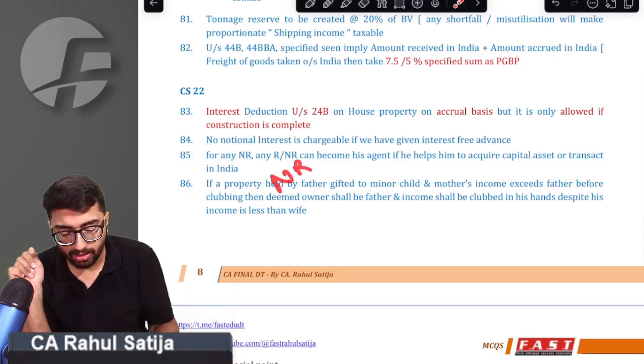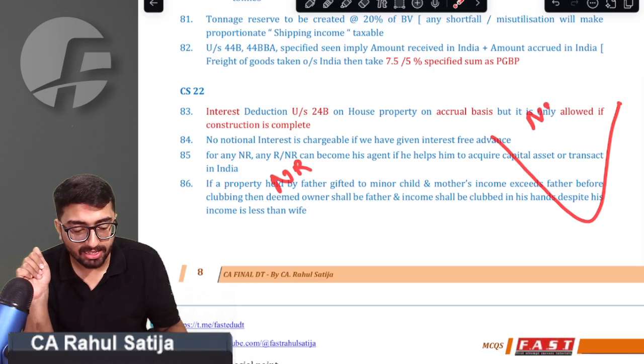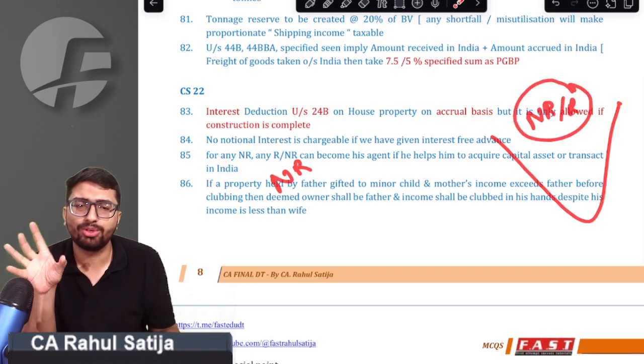See, if we have any kind of non-resident, and we have any kind of resident in India or non-resident in India, no issue.